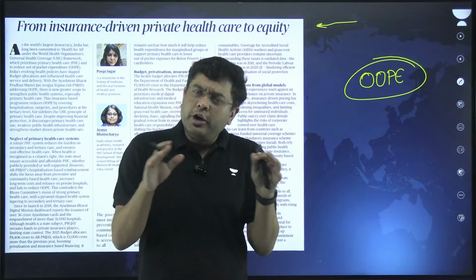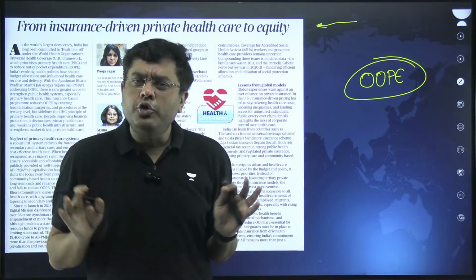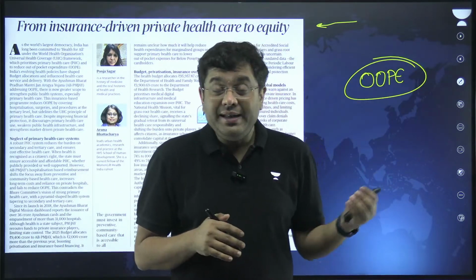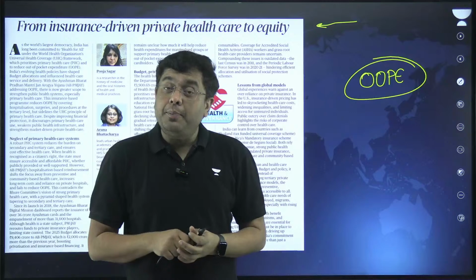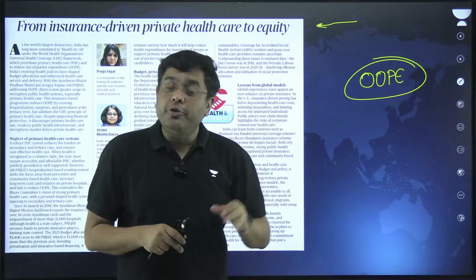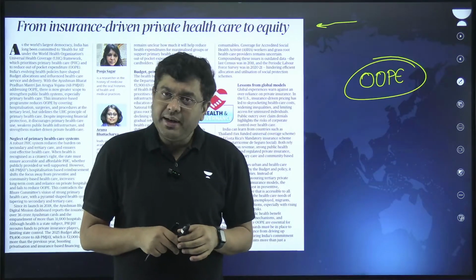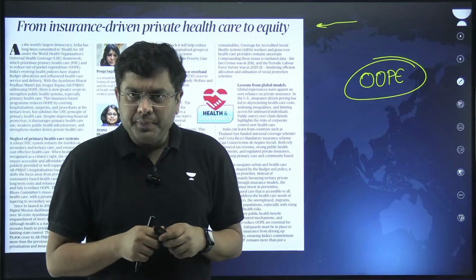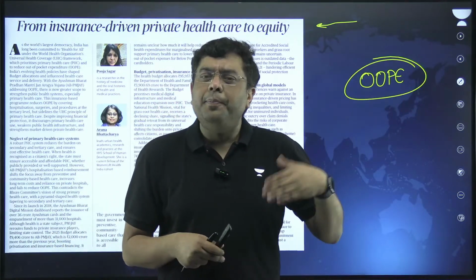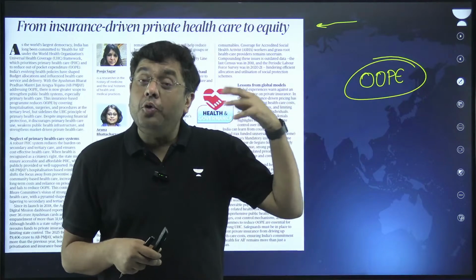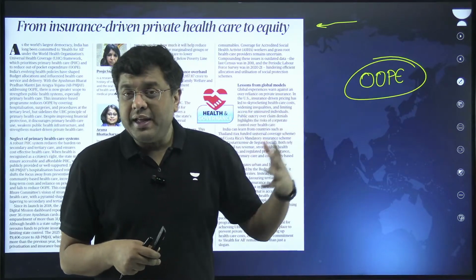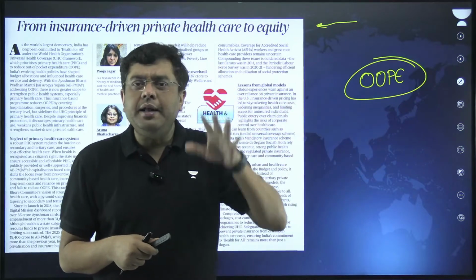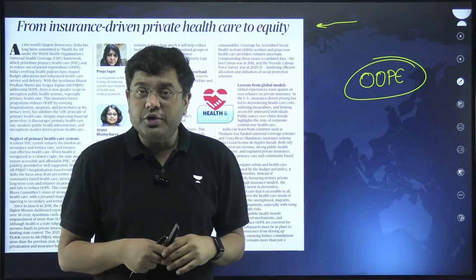So, in order to improve the situation, what is a solution that you will provide? The government should help those in need. The government should help the poorer population reduce their out-of-pocket expenditure, isn't it? Now, the government has brought in certain programs such as Poshan for nutrition, programs for immunization, and programs such as Anganwadi workers being deployed for healthcare interventions.